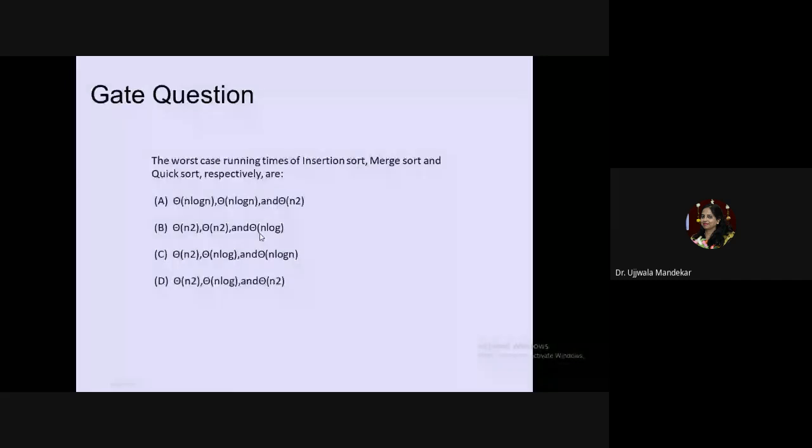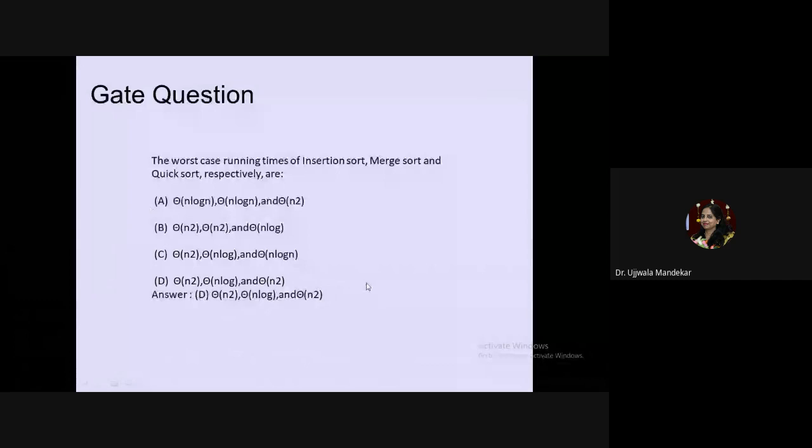Next question. The worst case running time of insertion sort, merge sort, quick sort are. You have to calculate the complexity of this. Three sorting algorithms are there. Out of this, merge sort and quick sort come under the divide and conquer method, whereas insertion sort is a simple sort. In case of worst condition, we have already seen that the complexity of insertion sort is n square. It means the first answer is wrong. It means there are chances of only B, C, D.